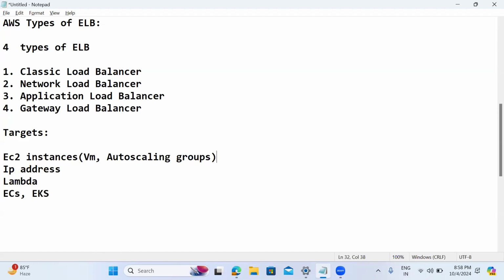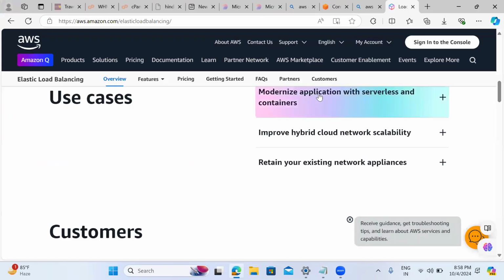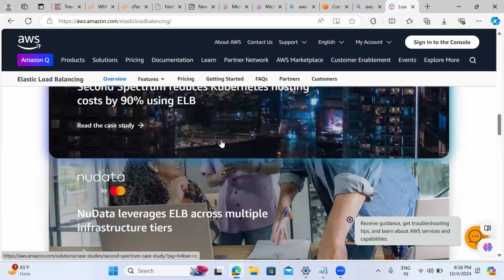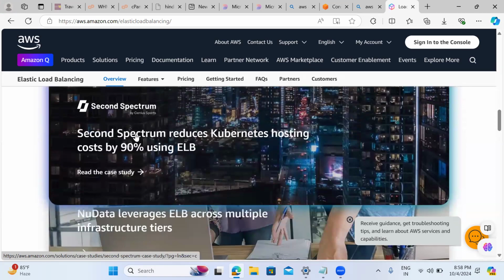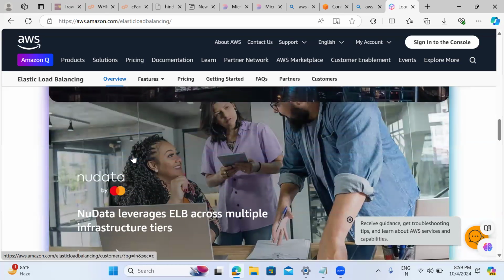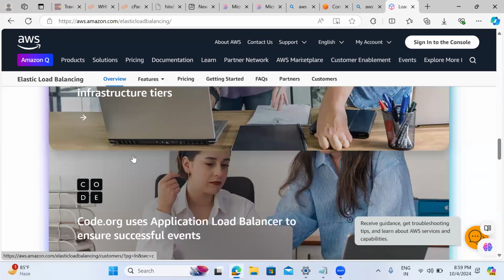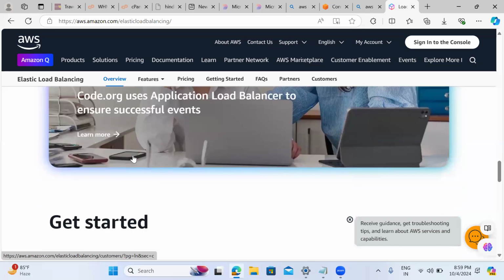So what are the backend targets? We can even use serverless and containers, and even with hybrid on-premises infrastructure, we can do load balancing using the gateway load balancer. There would be a lot of cost reduction. Even 90% of infrastructure cost has been reduced by using a load balancer. That is the main advantage. And is the application always highly available? Yes, always the application is highly available.